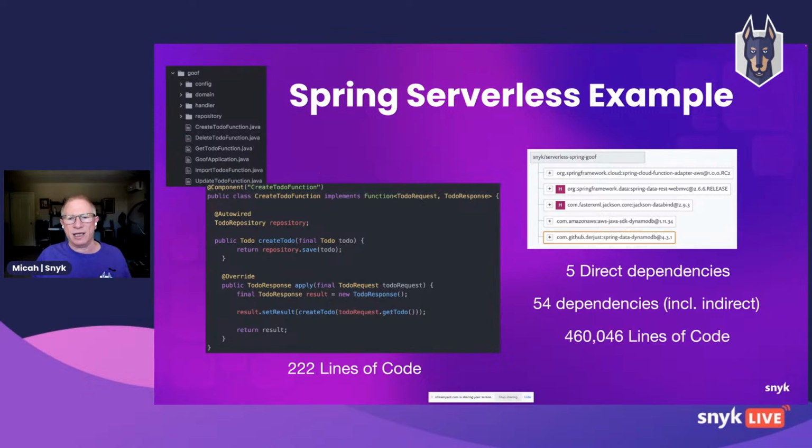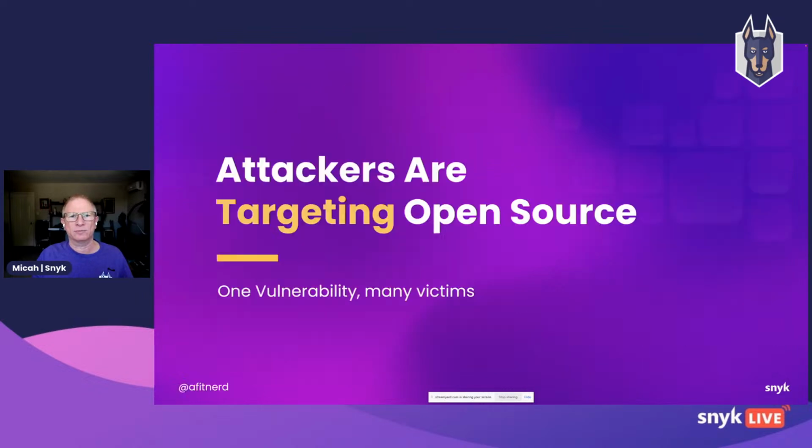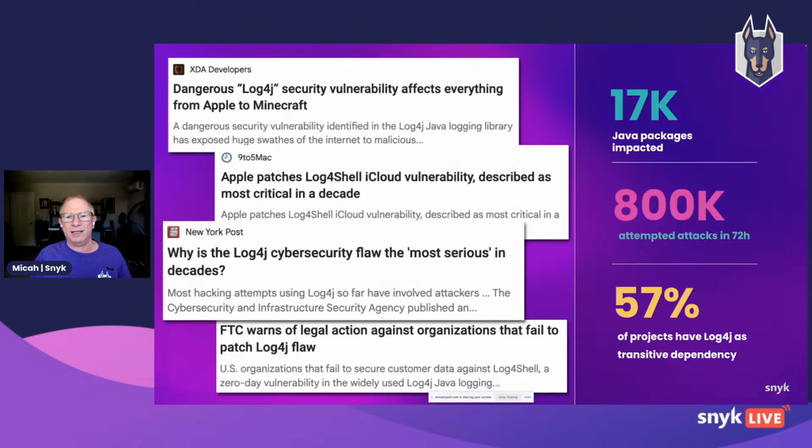Well, the punchline here is that it's actually almost 500,000 lines of code. So we really have to take that into account when we're considering the total footprint of our application. Attackers are targeting open source because there's one vulnerability and many victims. And we saw this in great detail with the Log4Shell issue that happened at the end of 2021.